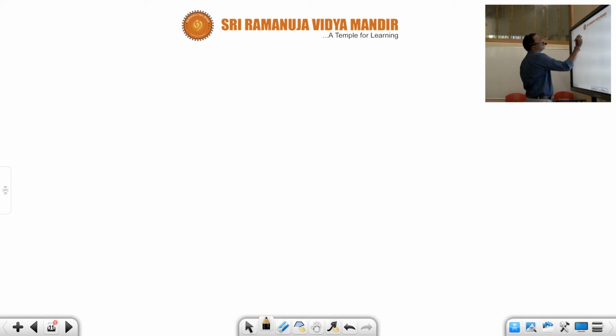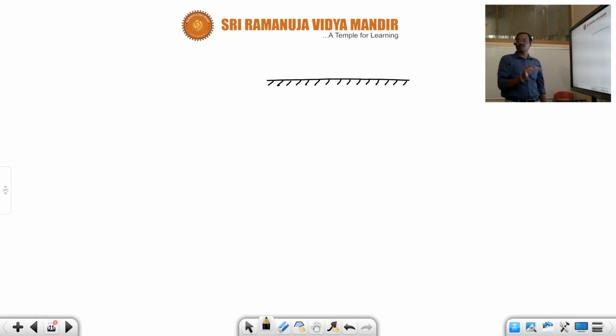It is a horizontal rough surface. Boys, in this concept you are going to understand in what kind of situation limiting friction comes into role, and how kinetic friction comes into role. This is a block of mass m.